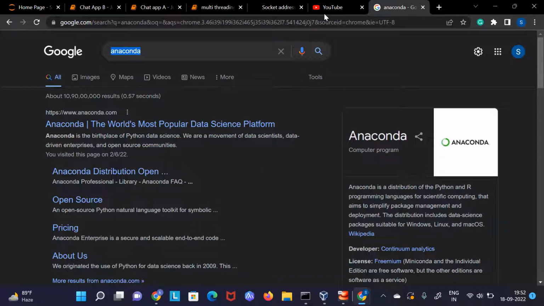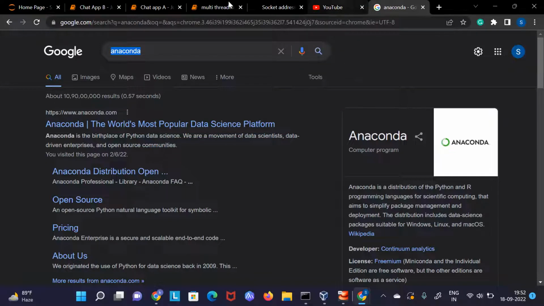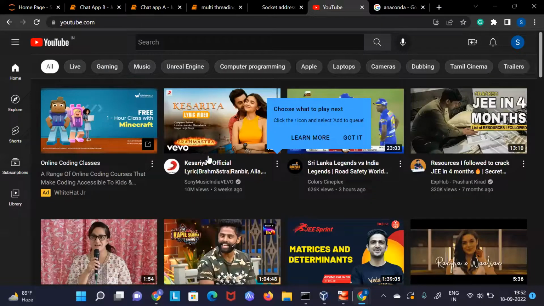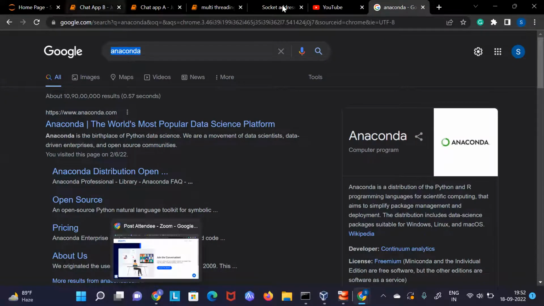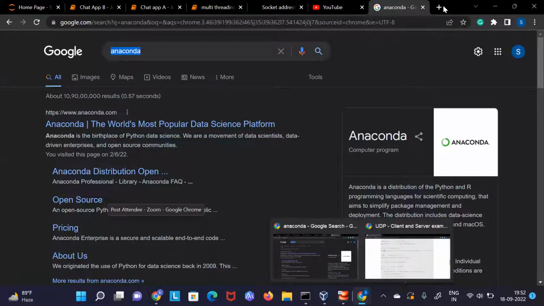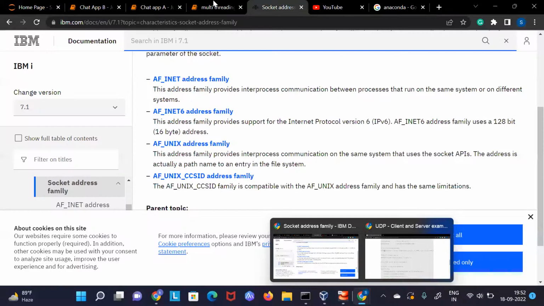To avoid that, different programs run separately, and here you can also see the multi-threading concept. This is running separately, this is running separately, all of them running in parallel. So you will always see multi-threading. Even if you go for buying a laptop, it is very important to see how many threads and how many cores it has. So every tab has a different port number. That's what I wanted to mention.